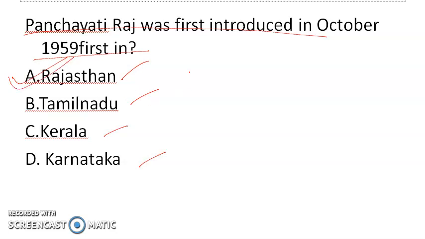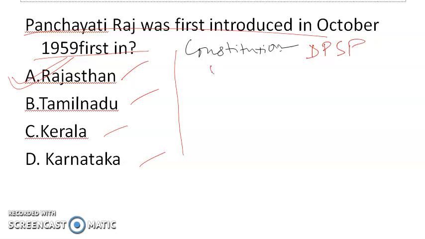Now let's talk about what is Panchayati Raj, how it is constituted and what are the different provisions regarding Panchayati Raj in the Constitution of India. First, the Constitution, in the DPSP, the Directive Principles of State Policy, in Article 40